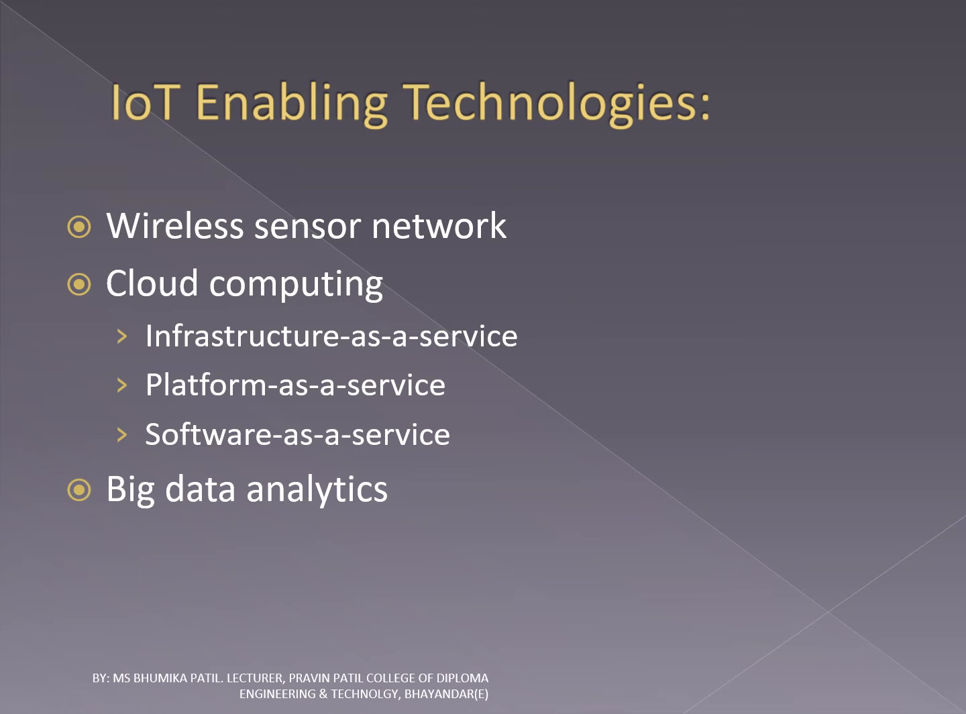IoT enabling technologies. There are three IoT enabling technologies. First is wireless sensor network. Second is cloud computing. In cloud computing, we have three categories or three services: infrastructure as a service, platform as a service, software as a service. Everyone knows about it. And the third enabling technology is big data analytics.